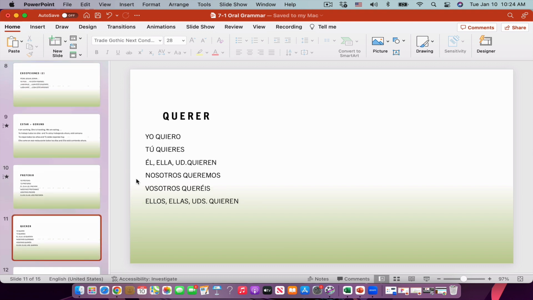And another one that we have in the same group is querer. So this verb is also used very often in Spanish, which means to want. I want, you want, he wants. So in Spanish, when you conjugate querer, you have quiero, quieres, quiere, queremos, queréis, and quieren. So this verb is very common, but again, it is irregular. So you don't say quero, you say quiero, quieres, quiere.